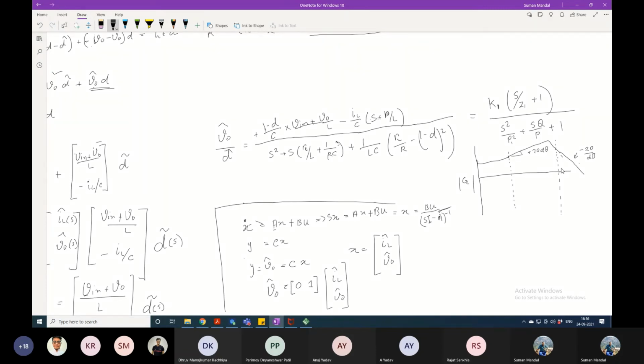Yes, so Z1 will occur first, right? Yeah, Z1 occurs here. In this point, this is Z1. The unit of Z1 is radian per second. Here also this is P1, and the unit is the same, radian per second.